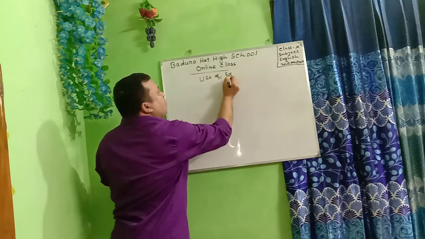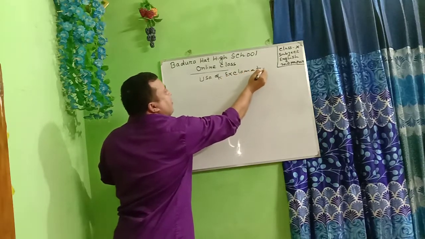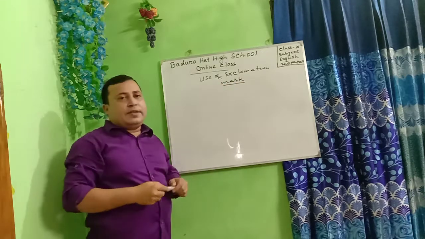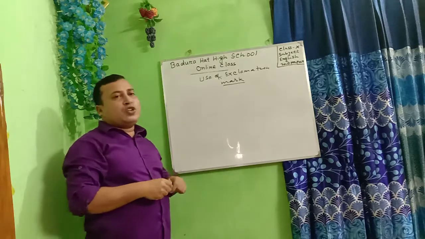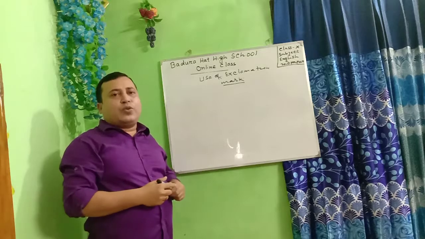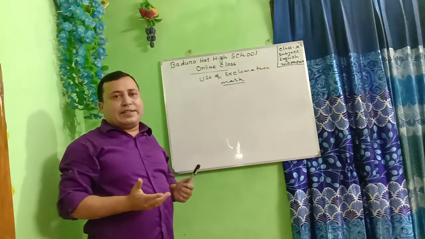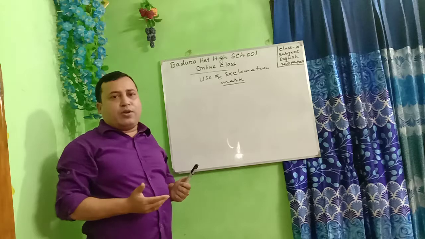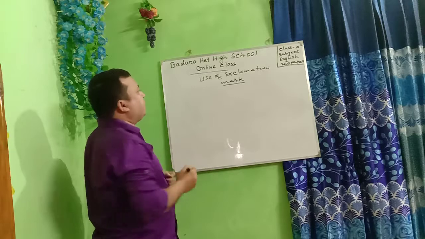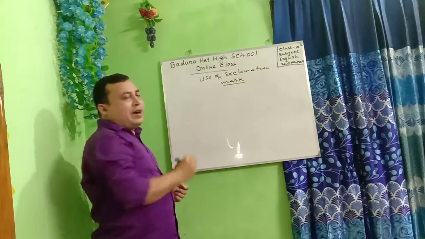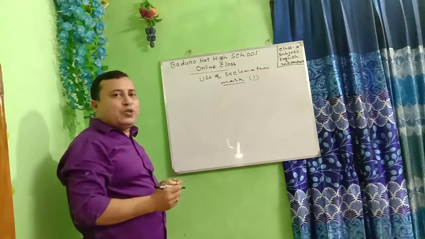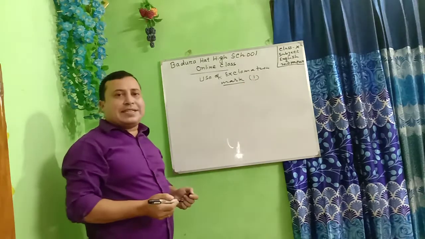Use of exclamation mark. Dear learners, now you will learn the use of exclamation mark. The sentence which expresses sudden feelings, joy, sorrow, surprise, is called exclamatory. Exclamation mark is used at the end of an exclamatory sentence.